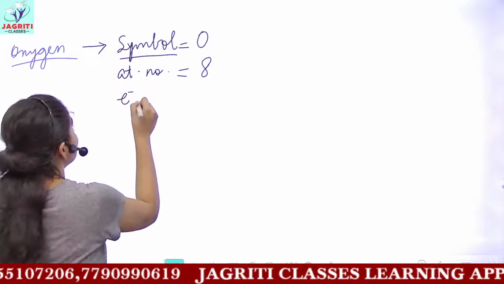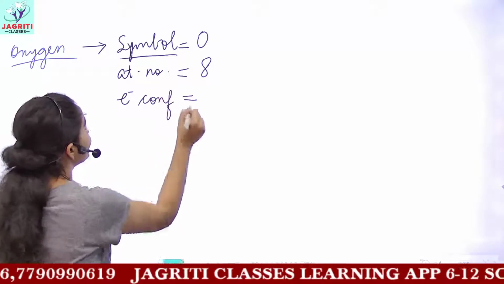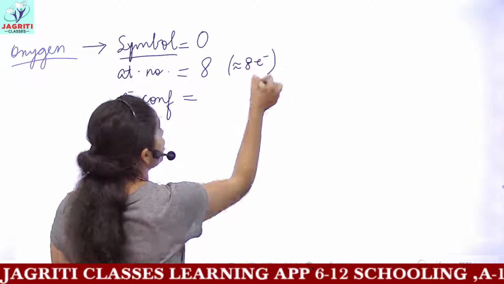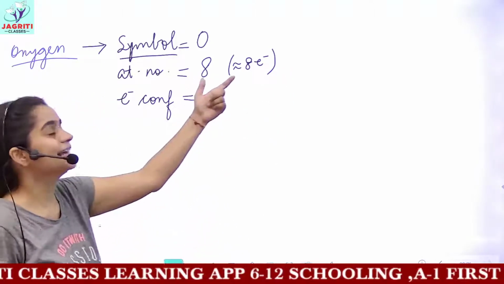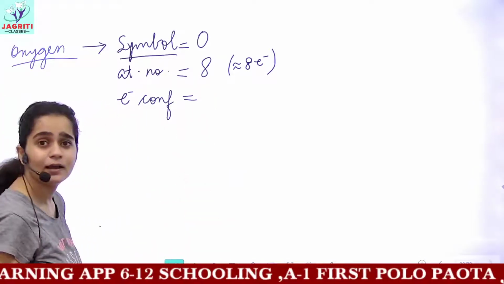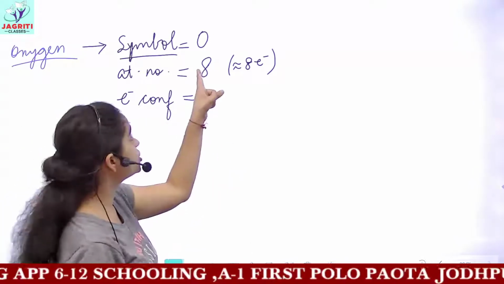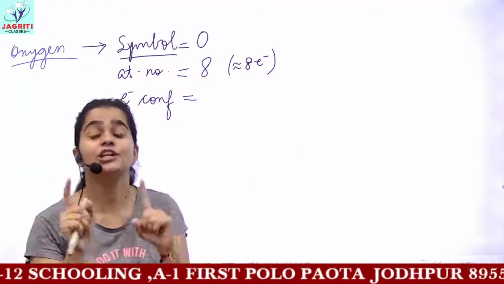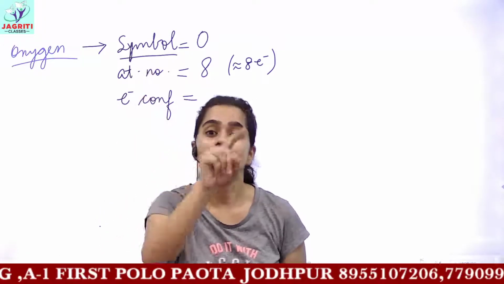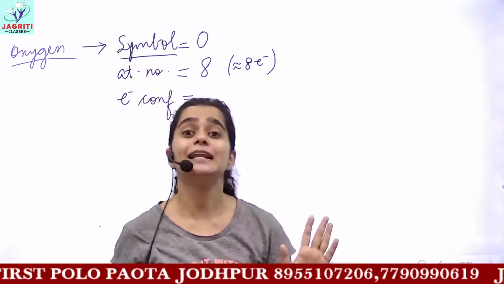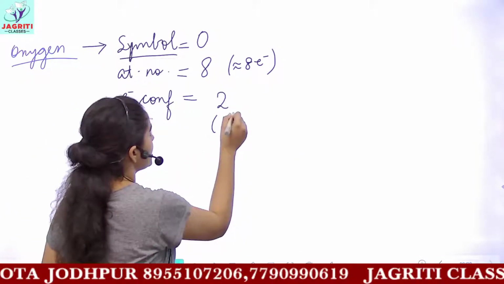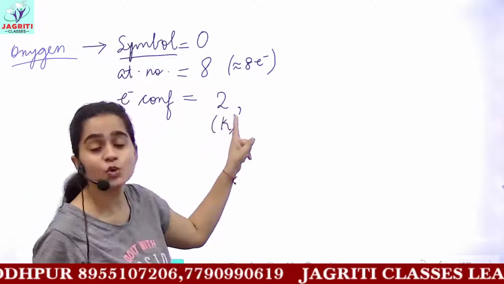So if I write the electronic configuration, that is arrangement of these electrons, the atomic number means the number of electrons. So oxygen has how many electrons? It has 8 electrons. Okay, and the electronic configuration, arrange these. I hope you can do this easily now. Arrange these 8 electrons of oxygen in the different shells. So firstly, you will arrange 2 electrons in the K shell. Now taking out 2 electrons, how many electrons are left? If you arranged 2 electrons in your K shell, then the remaining electrons, 8 minus 2, gives 6.